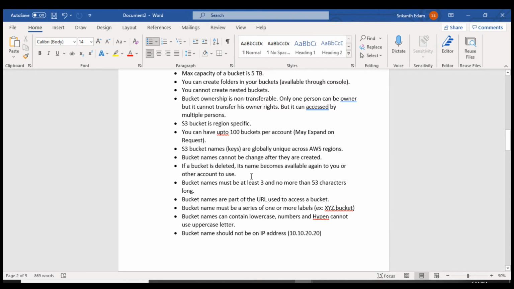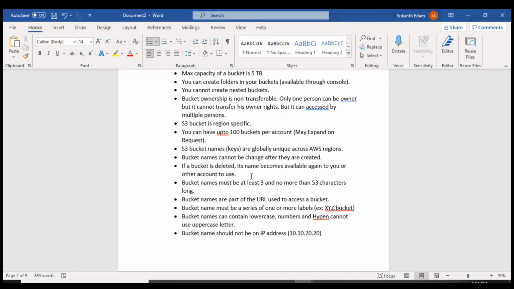You cannot create a bucket with the same name, right? On your desktop, you cannot create the same folder with the same name. It will give you an error, and it will add a suffix at the end. The same way, it's not possible in Amazon S3. It needs to be unique.